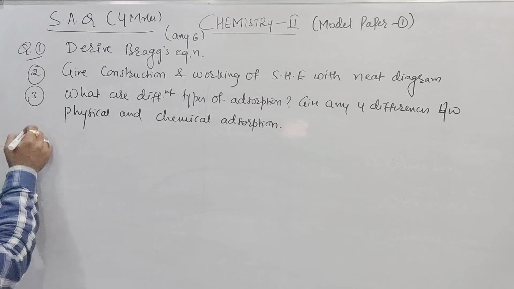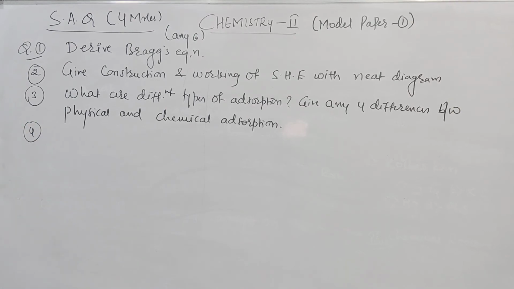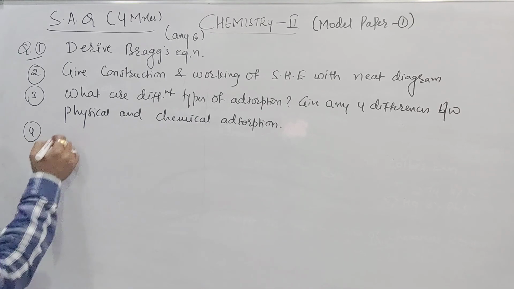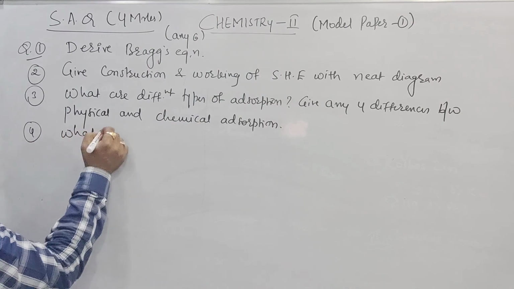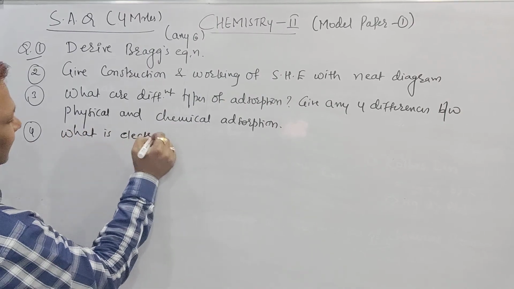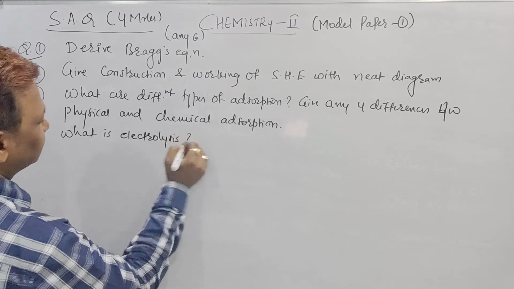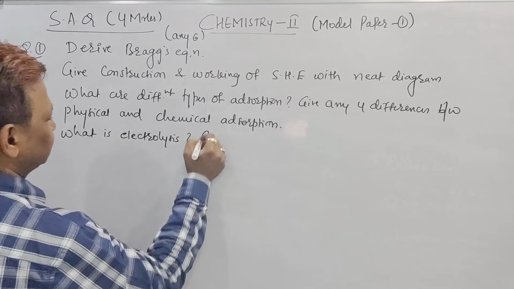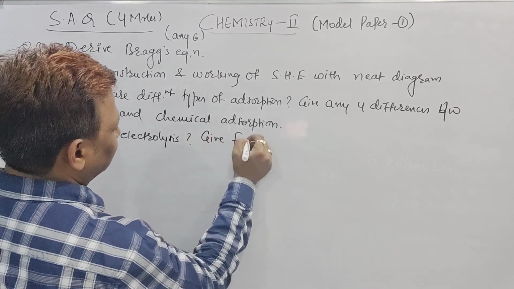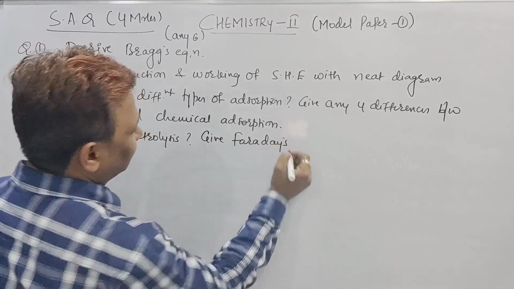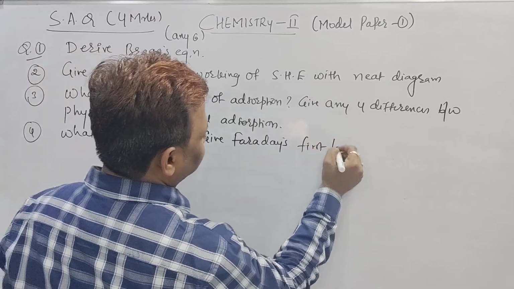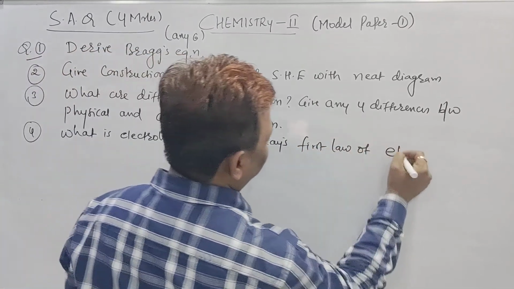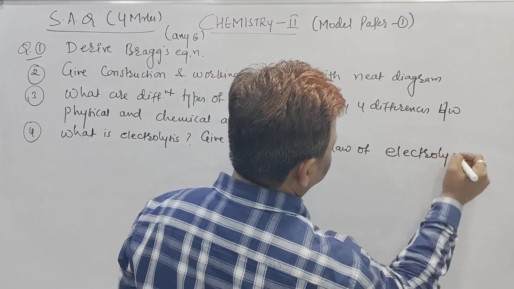Now the third SAQ is done, then we'll go to SAQ number 4, beta. What is SAQ number 4? What is electrolysis, and give Faraday's first law of electrolysis.